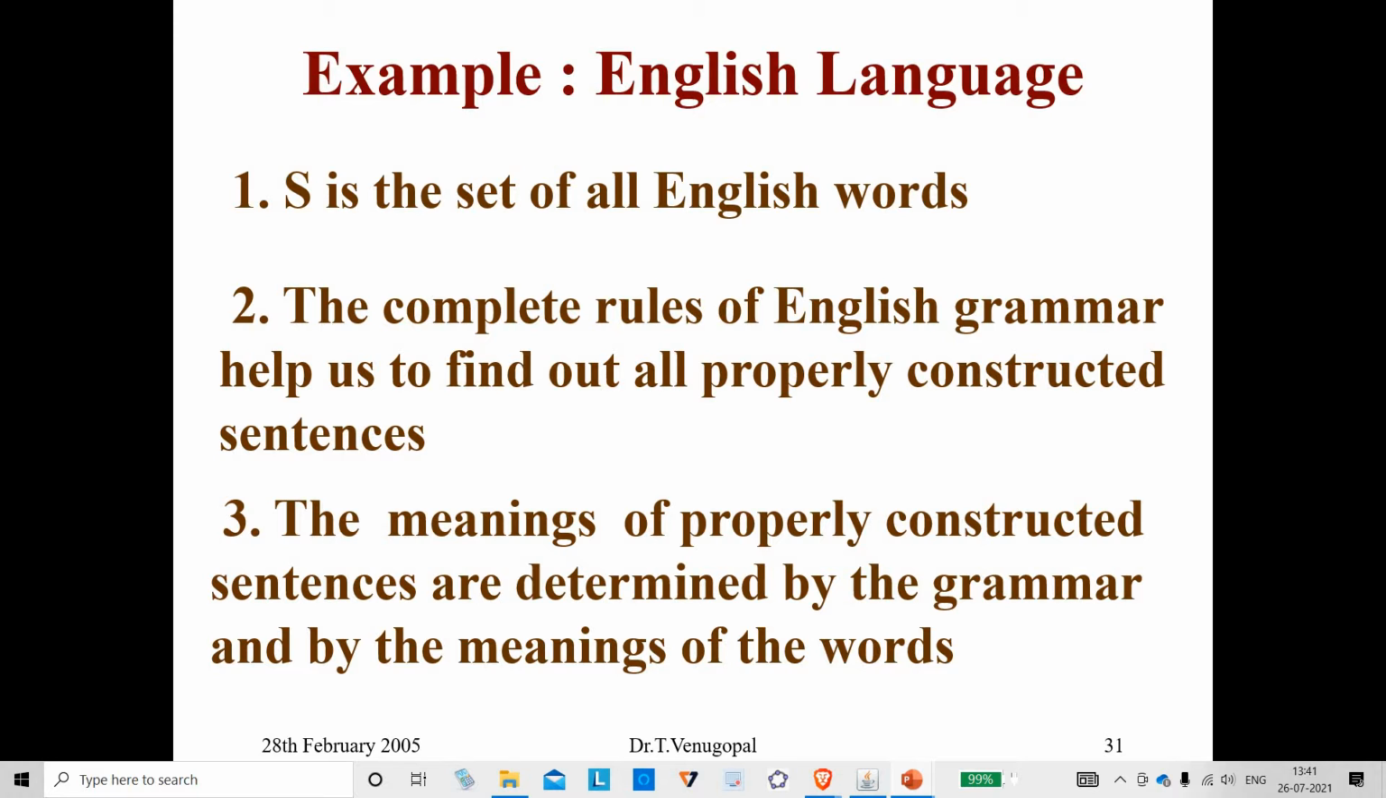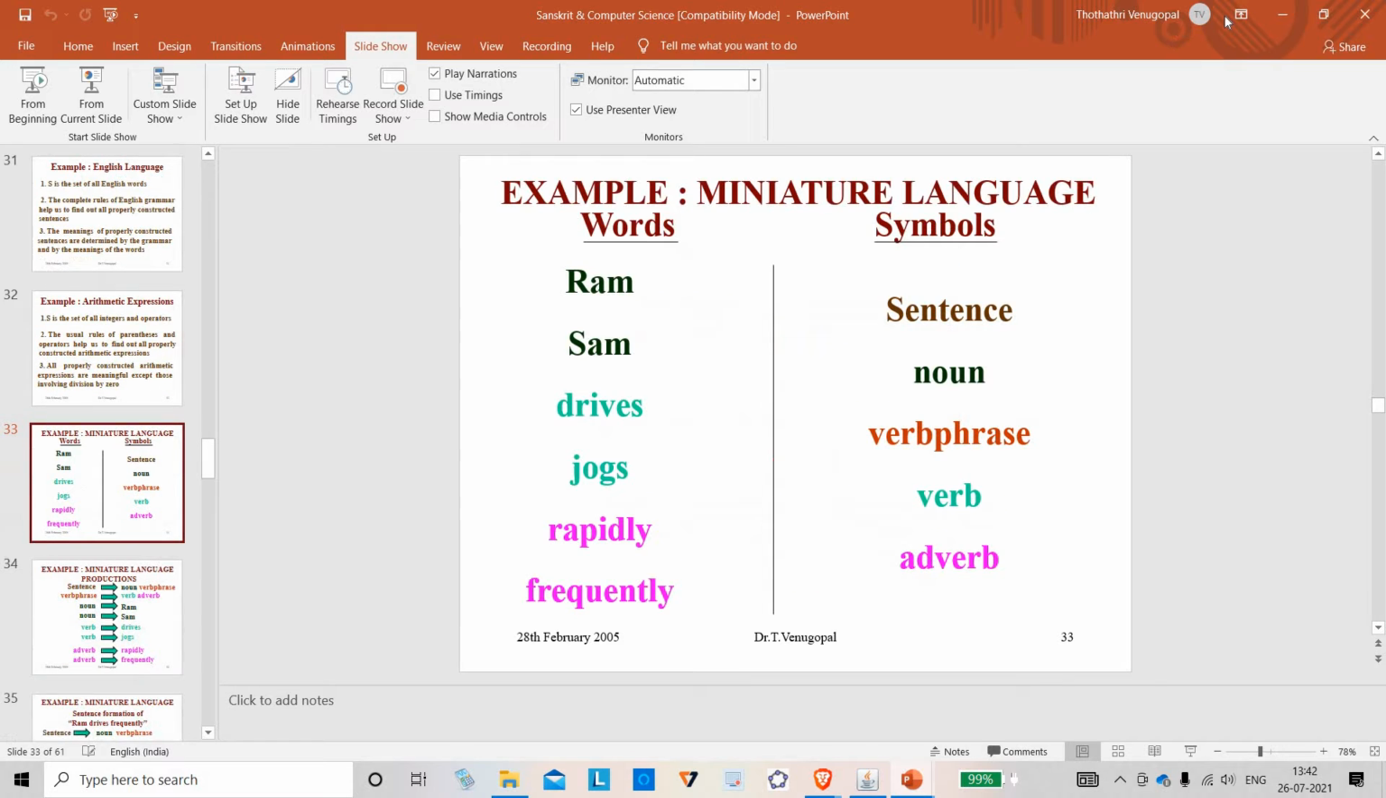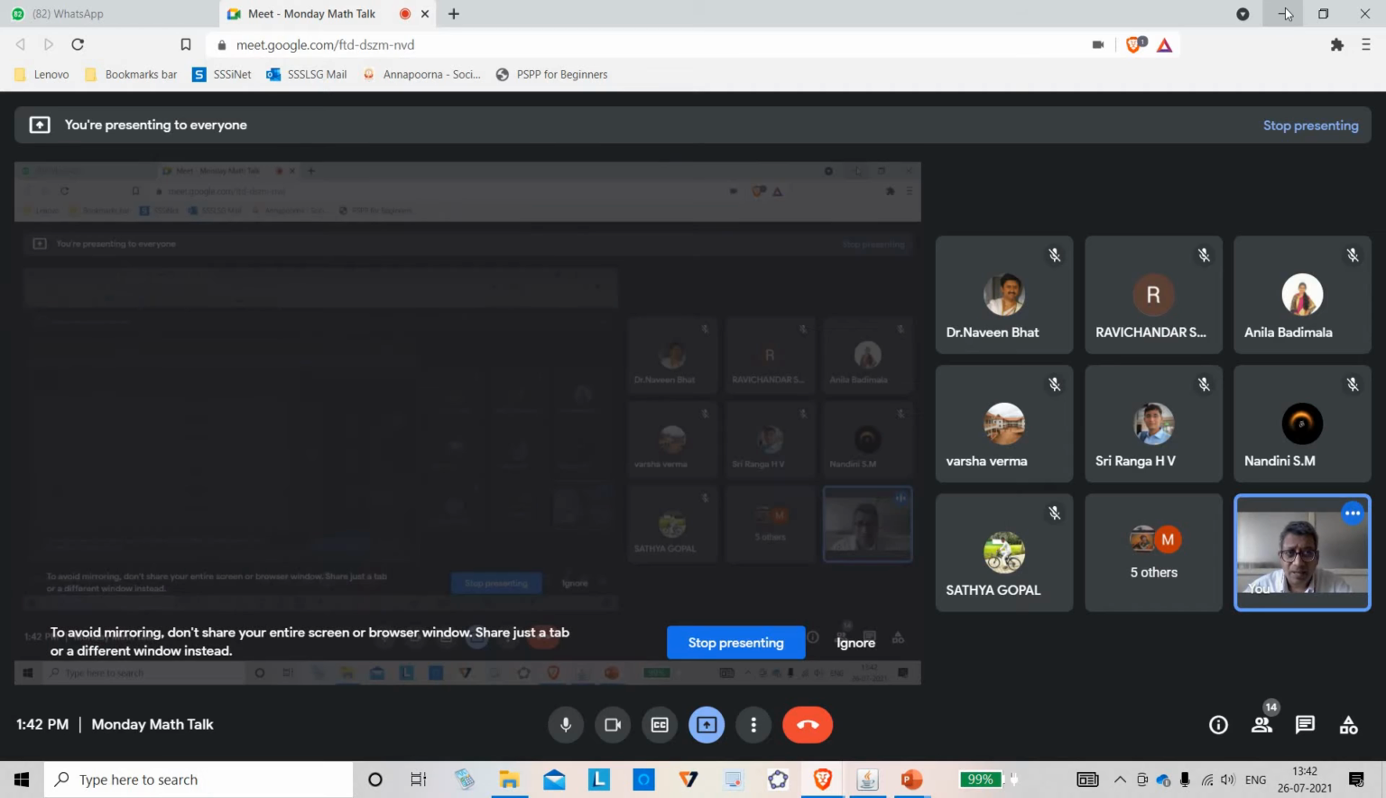One example is the set of all English words. We have a very big grammar, and the grammar tells how the English words are combined to make meaningful sentences. Let us go for a small example like this. I will also write through the pad.